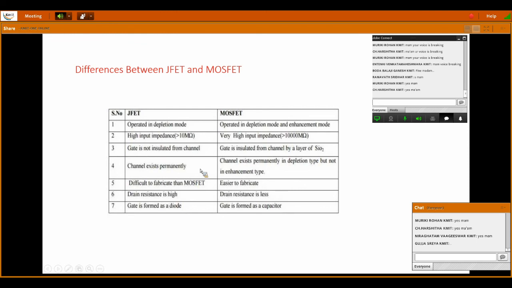JFET channel exists permanently, whereas in MOSFET the channel exists permanently only in depletion type. JFET is more difficult to fabricate than MOSFET, whereas MOSFET is easier to fabricate. JFET drain resistance is high, whereas MOSFET drain resistance is less. In JFET the gate is formed as a diode, and in MOSFET the gate is formed as a capacitor.